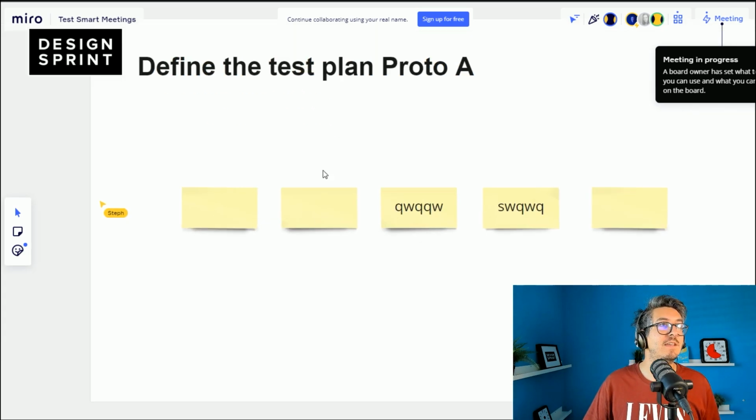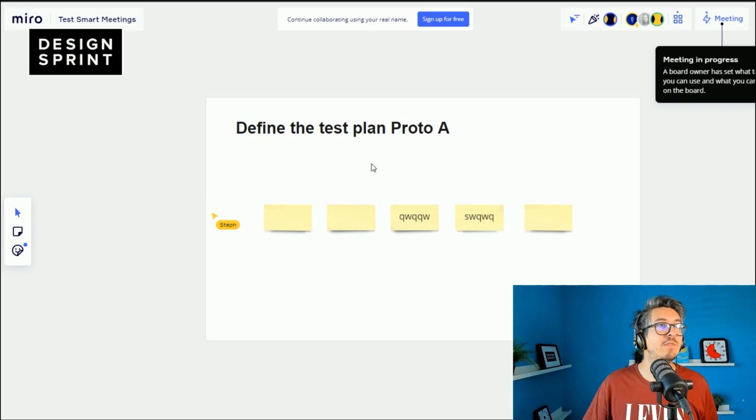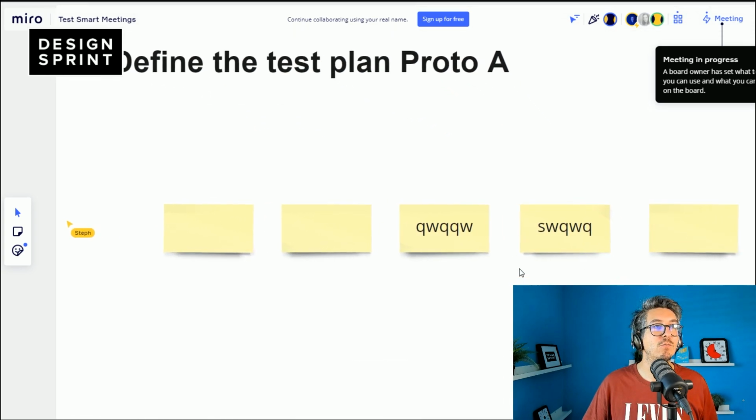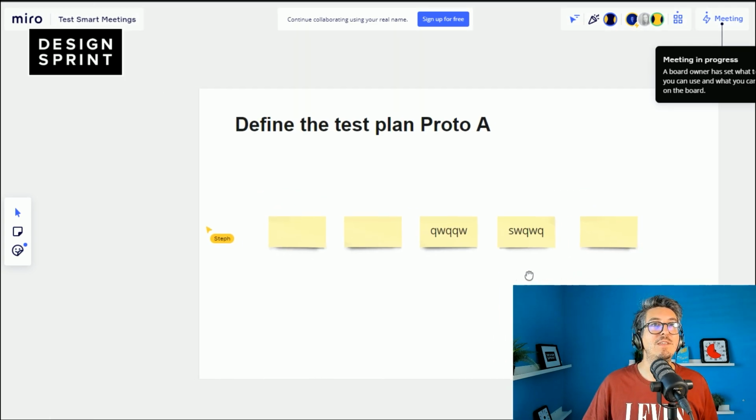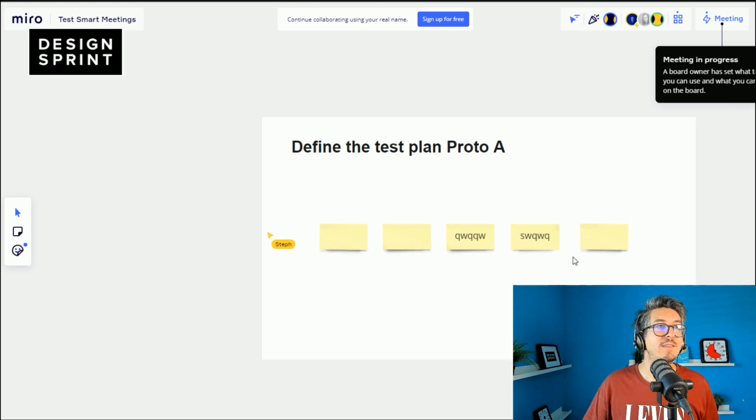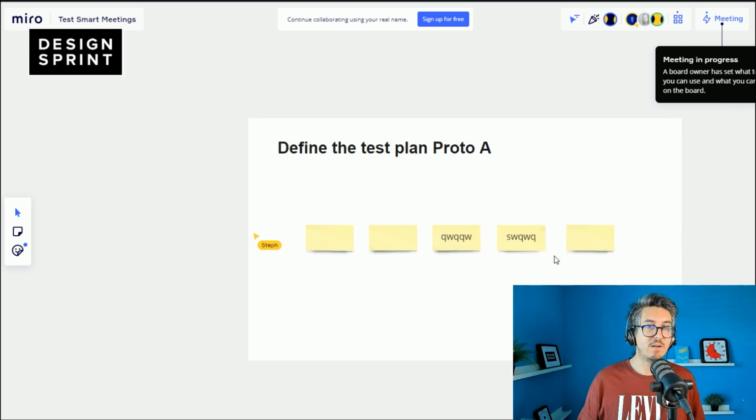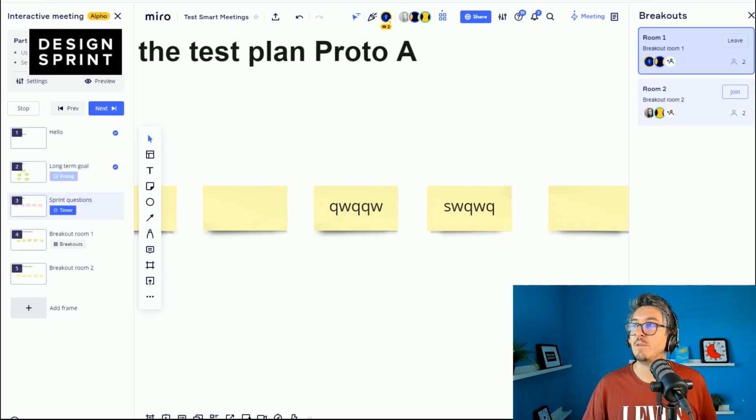He's here, and you see he can't escape. He's trying to escape the room. He can't. He's always brought back. So this is really, really cool. It means that I can really have people locked in the space. They do the exercise, and then when I release them, they would be able to go somewhere else. Really nice feature. All right, so I can stop the breakout. I think that's it for today.